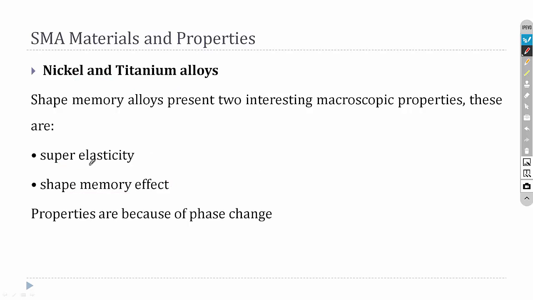Super elasticity means it has a high elastic property. As we have seen in the animation, it came back to its original shape when it is subjected to an external temperature. Within a fraction of a second it comes back to its original shape. That is called high elastic properties.